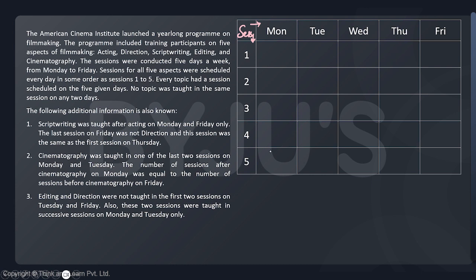I just have to write now which one is acting, which one is direction, script writing, editing, and cinematography. And I would be representing them by A, D, S, E, and C. And I'm just writing which session on which day is for them. As we have discussed before, the first thing first, specific data. Let's look for it. Script writing was taught after acting on Monday and Friday.